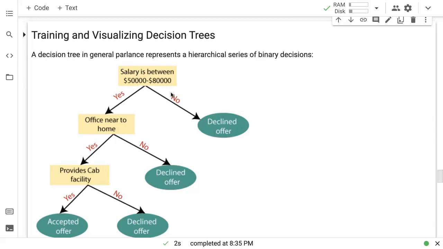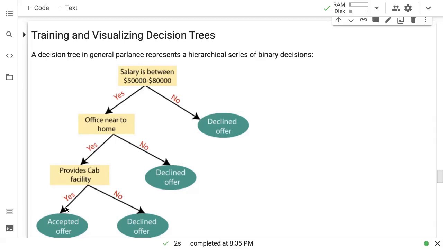If it is not between $50,000 to $80,000, maybe you decline the offer. If it is, then maybe you check if the office is close to your home. If it is not, then you decline the offer. Otherwise, you check if the company provides a cab facility, and if it doesn't, then maybe you decline the offer. Otherwise, you accept the offer.